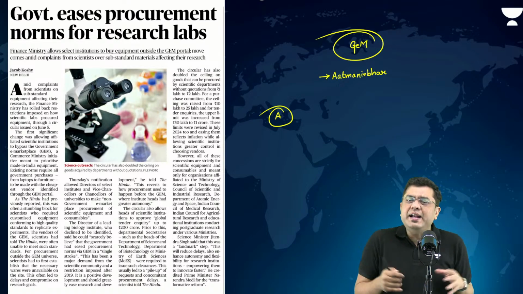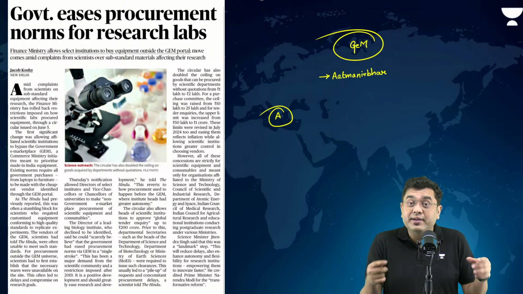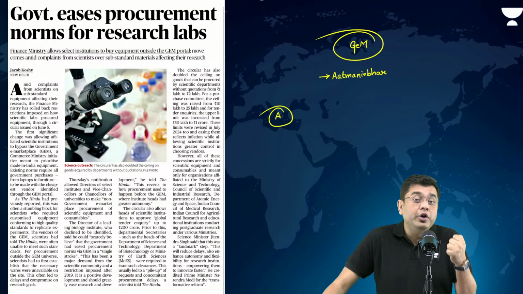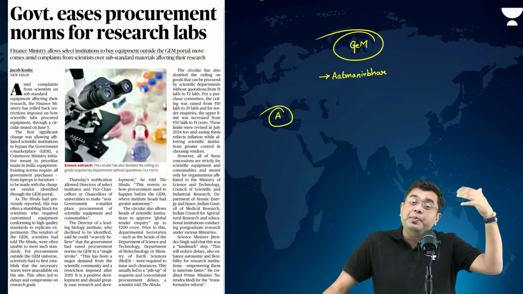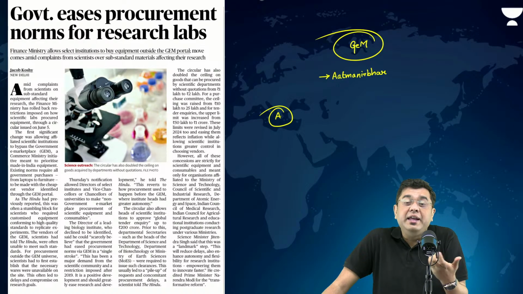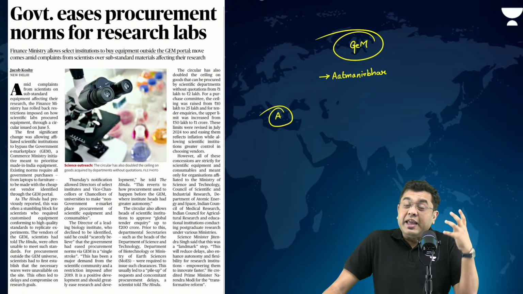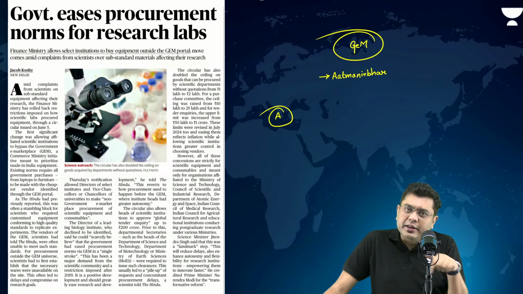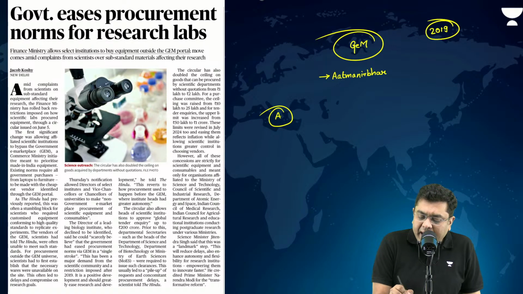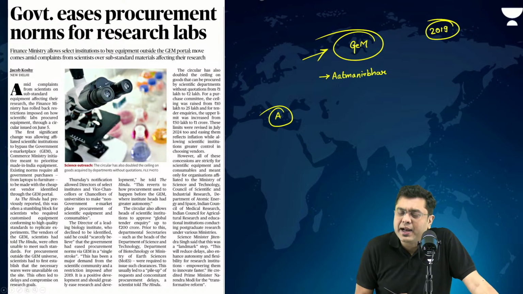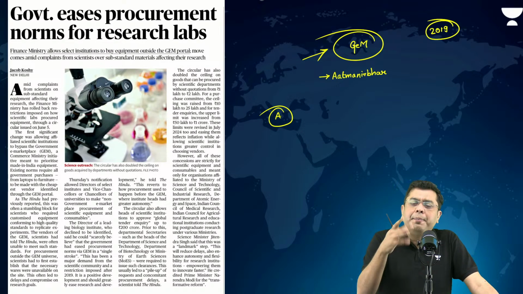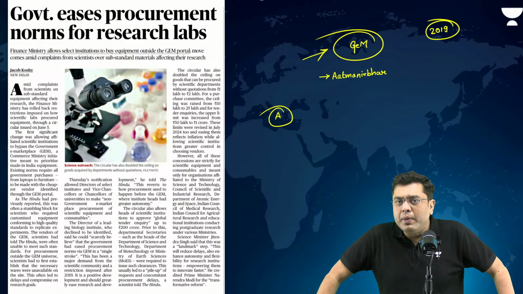Now, if you wanted to create that scientific experiment, obviously you would require certain unique kinds of instruments as well, isn't it? Now, those instruments, where do you get them? Europe has carried out that experiment. Europe has got that scientific manufacturing basis and hub. Europe will have that, but we in India don't have that. So, can you import it? No. Under the new norms put forward in 2019, you had to apply at the platform, government e-marketplace. Now you would have to wait for the vendors within the country to apply on whether they can supply you that equipment or not.